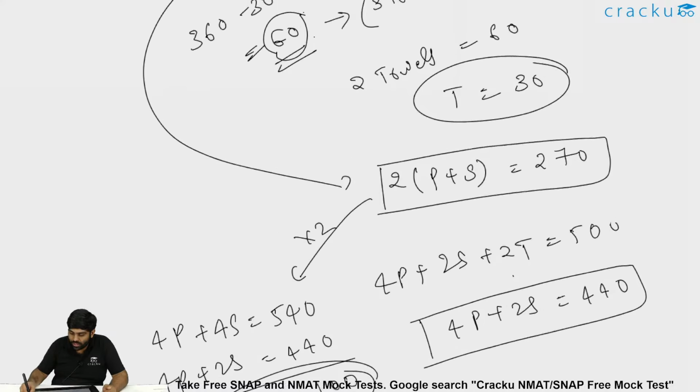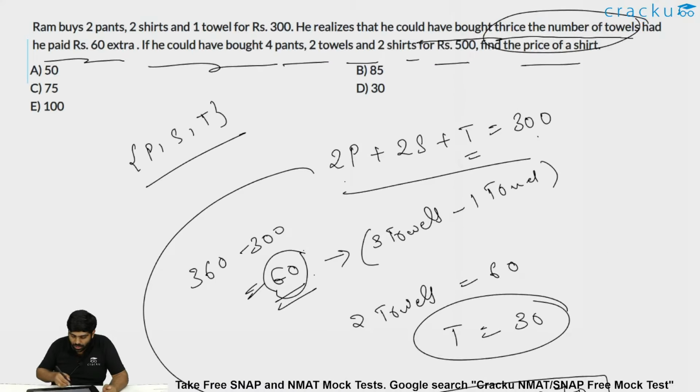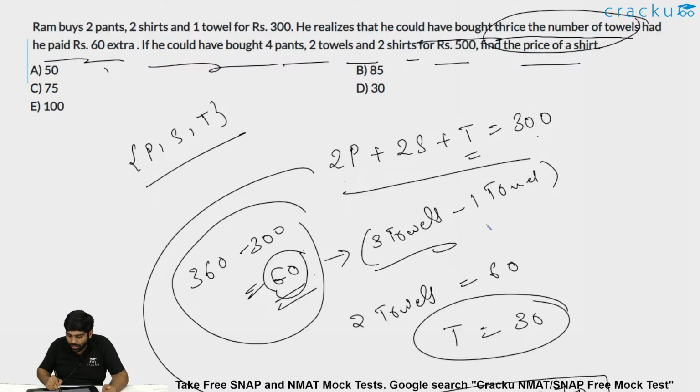It is just 2 equations, 2 variables, where we have to interpret this particular statement well. That is, this extra 60 rupees is being paid to purchase additional 2 towels, because already 1 towel is purchased. If we purchase another 2 towels, the total will become 3, that is thrice the initial number of towels. So the answer we get is 2s is equal to 100, so s is nothing but 50. Option A. Am I clear?